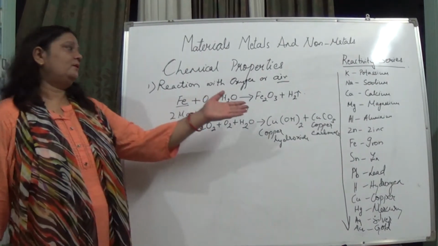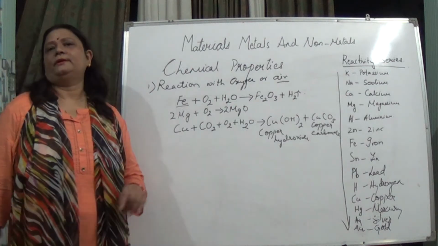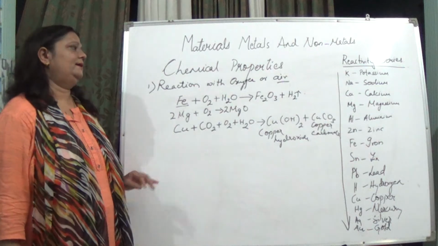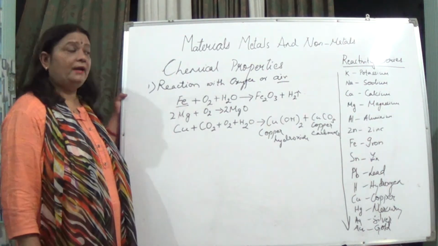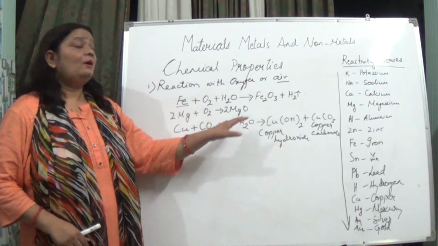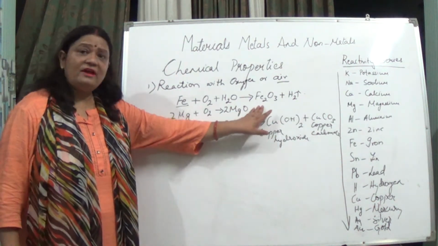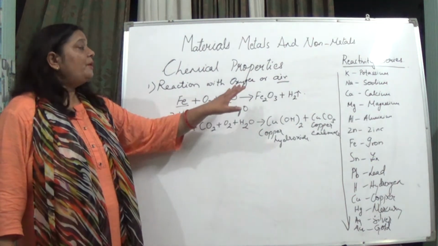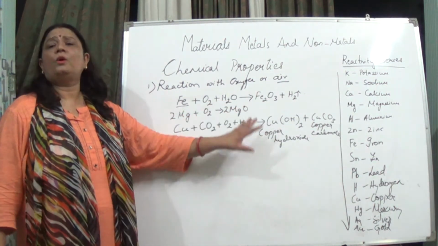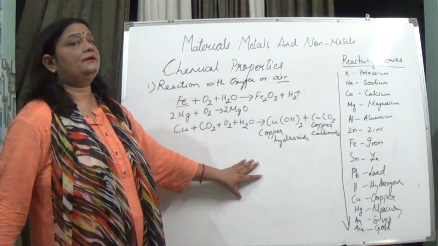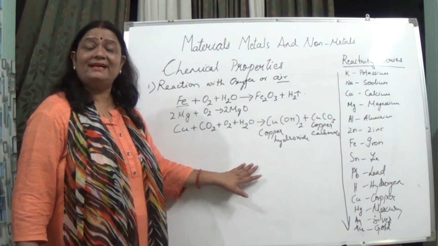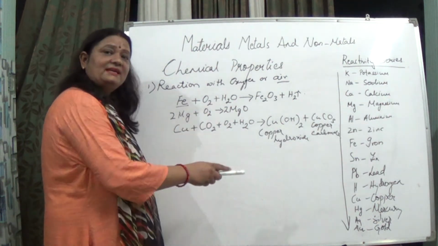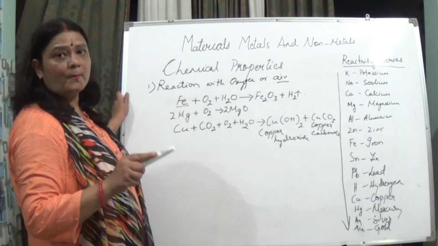Now if we take this iron oxide and add some amount of water to it, and then bring a red litmus paper over there, we'll see that it changes blue in color. Why? Because this indicates that these oxides are basic in nature. Whether iron oxide, magnesium oxide or copper hydroxide, all the oxides of metals will turn red litmus paper blue, because they are basic in nature.